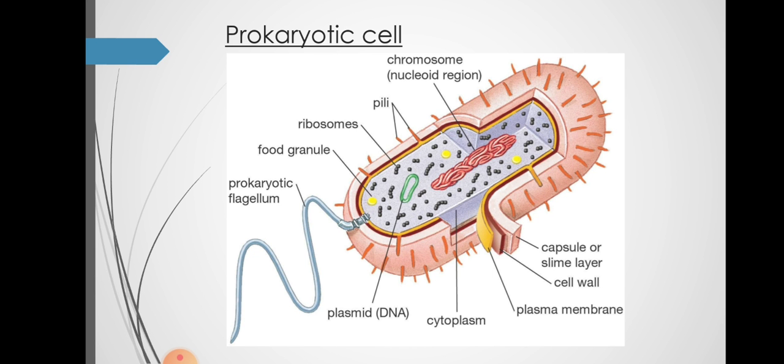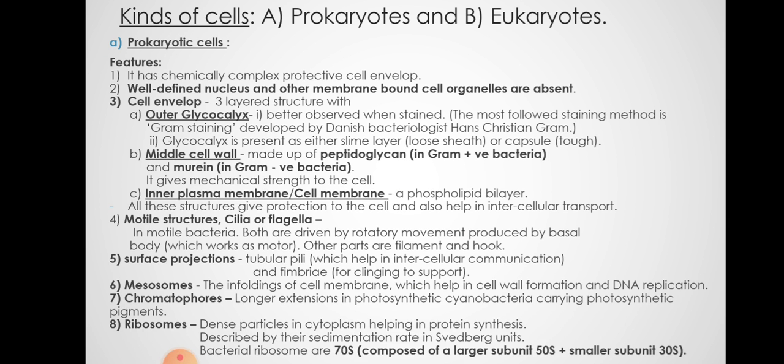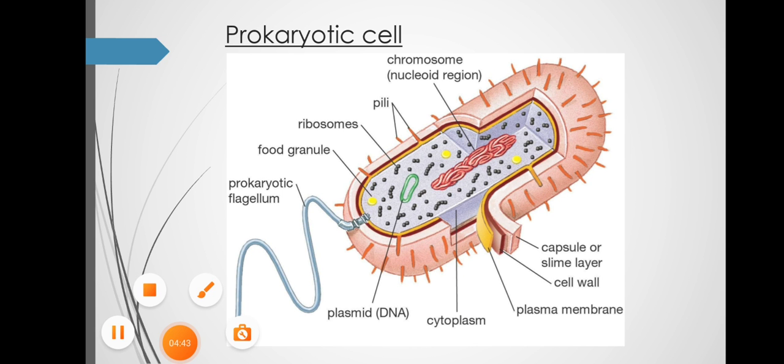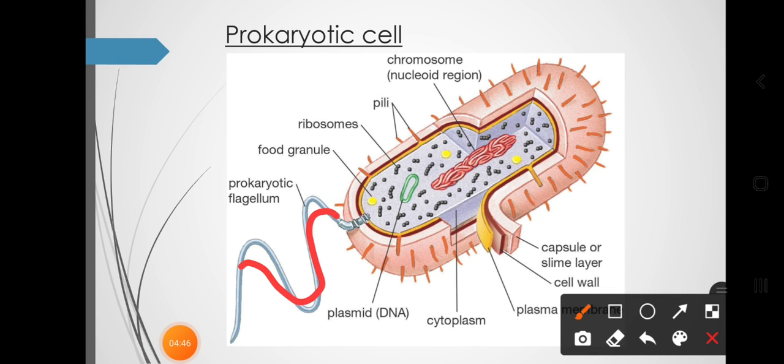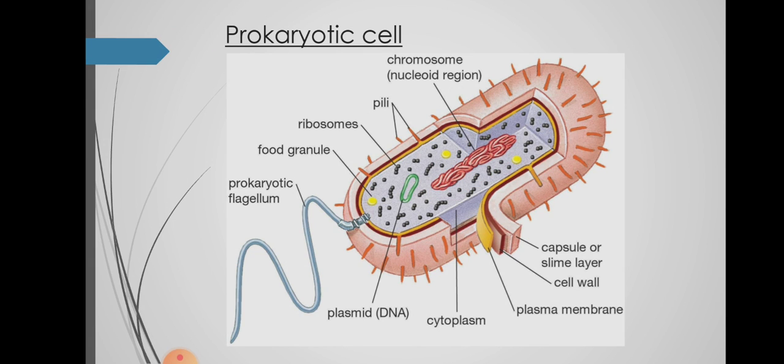Now here a prokaryotic cell is shown. You can see a long whip-like flagellum there. This is the flagellum for the movements. Then you can see the three layers of the bacterial cell wall, and pili and fimbriae can be seen for additional support and clinging. Here you can see the chromosome or chromatin material not surrounded by a nuclear envelope.